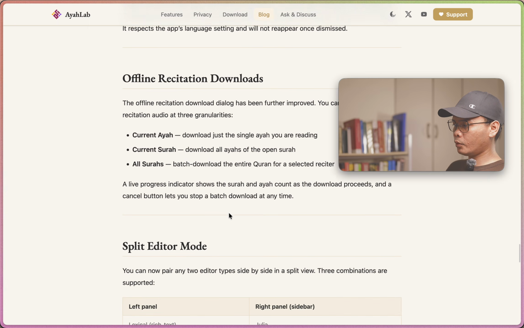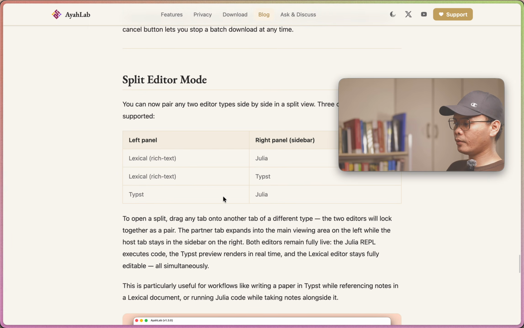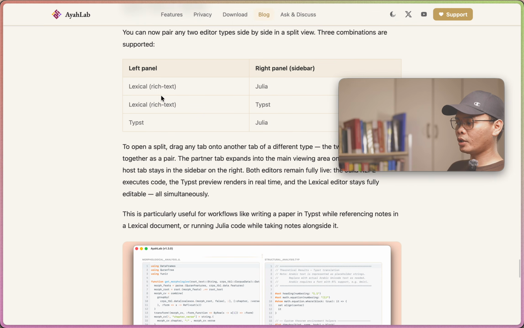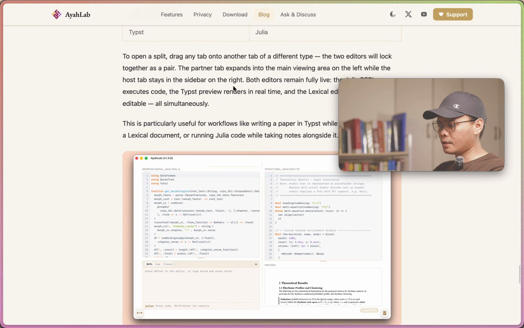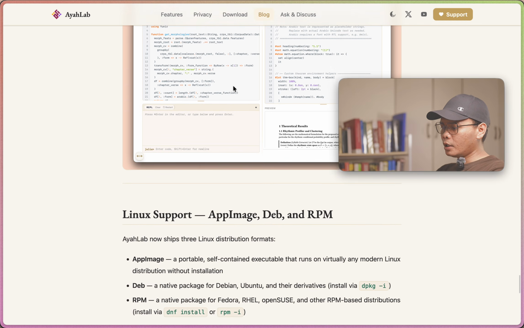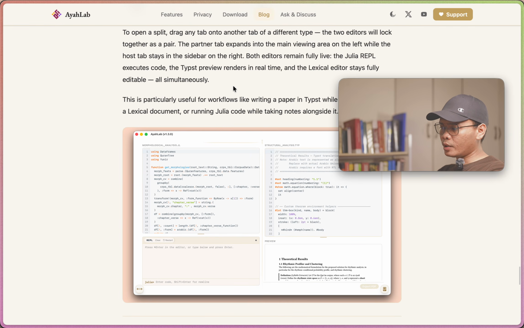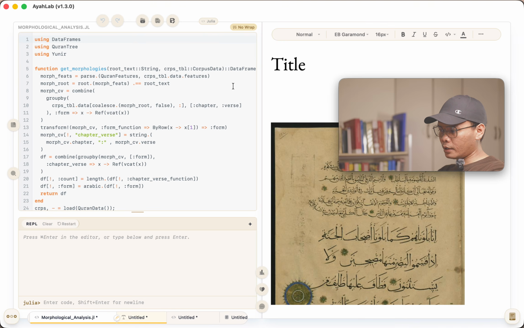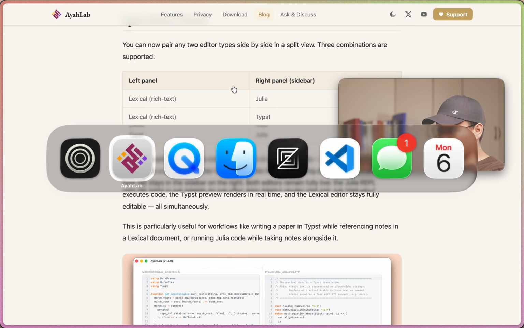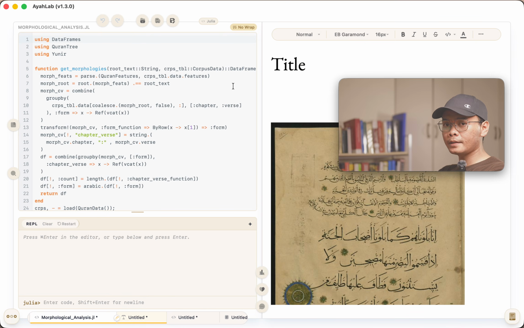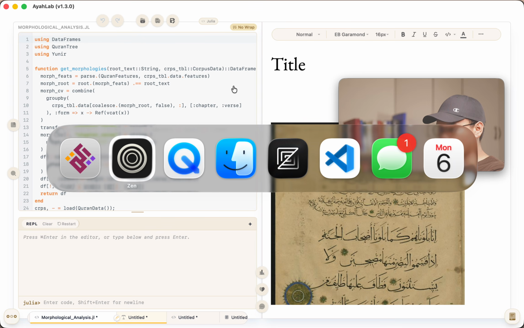But we are already actually in the split editor mode. So basically you can pair here. This is the left and the right panel, for example, but for some reason for other cases it seems to be not working, right? In any case, do let me know if you also experience that. I'll try to find the bug in it, but that's the intention, to have that two split view.